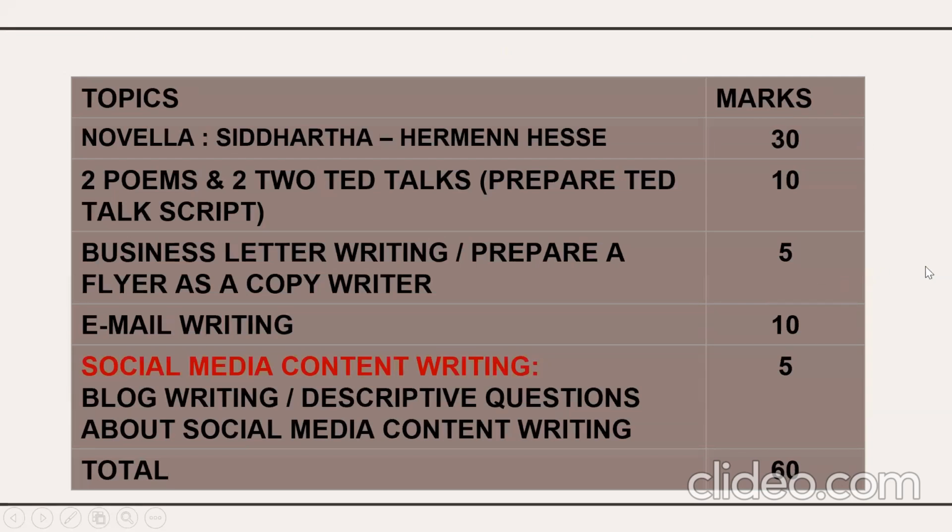So let's have a discussion of the blueprint. Once again, 30 marks questions from Siddhartha, 10 marks question from the 2 poems plus TED Talk script writing. Then you have 5 marks questions from business letter writing, or prepare a flyer as a copywriter. Flyer preparation is similar to brochure writing with a good caption and good picture. Then two emails you have to attempt here, 10 marks. Then social media content writing, 5 marks: blog writing or the descriptive questions based on social media content writing.